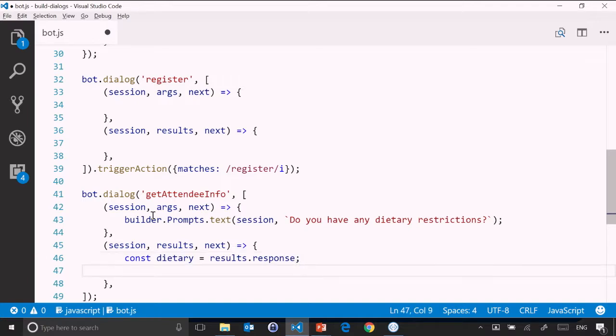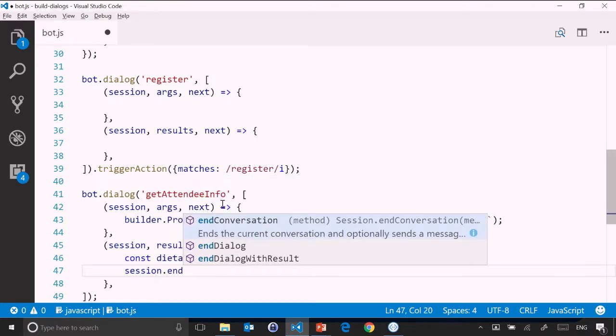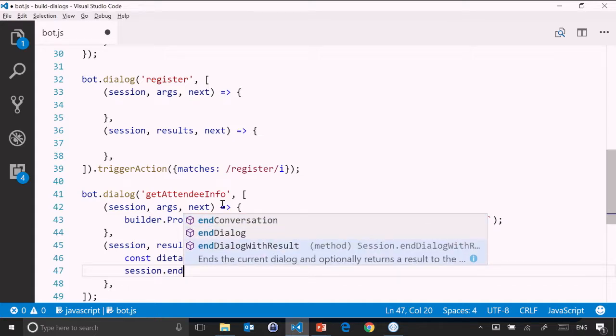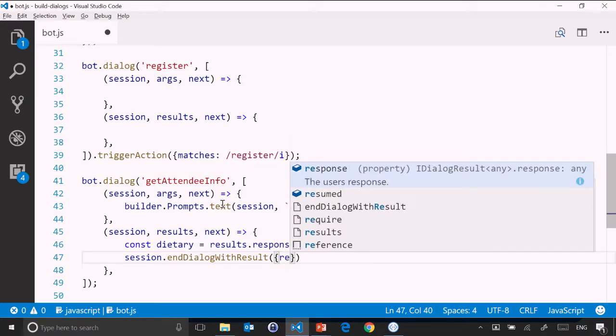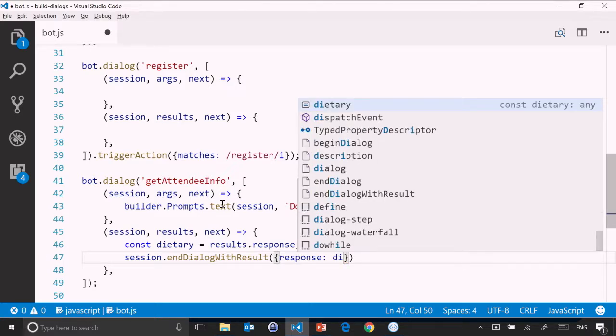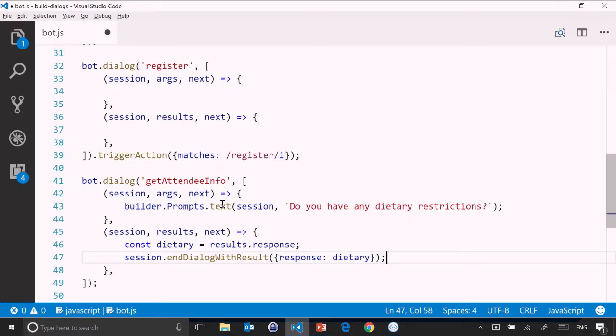There we go. And so now I can pass this back to the original dialog by calling, in my case, session end dialog with result. So as opposed to end dialog, which will just simply end, end dialog with result will pass the information back to the calling dialog. And if I just simply use a very common pattern where I say, just like before, response, and then pass in the dietary, now I can use that exact same pattern up above inside register.